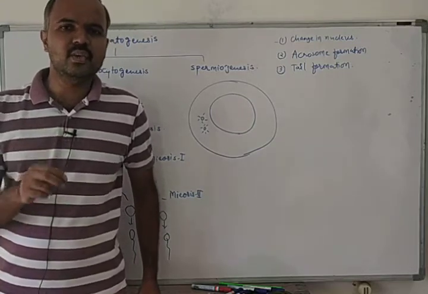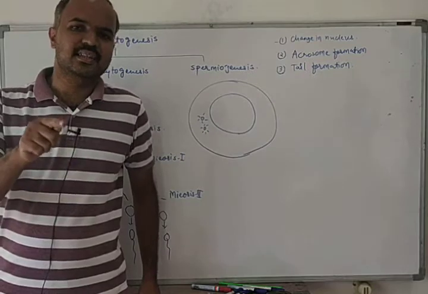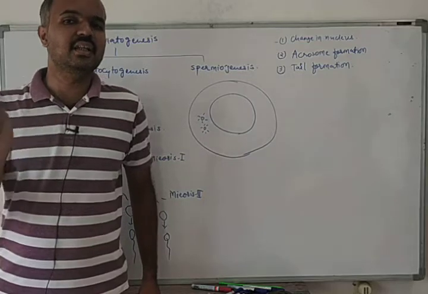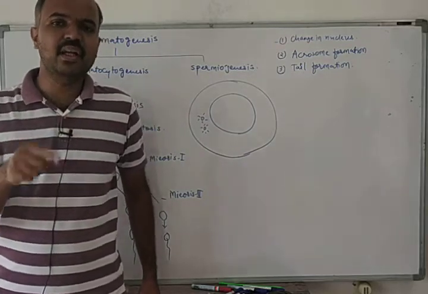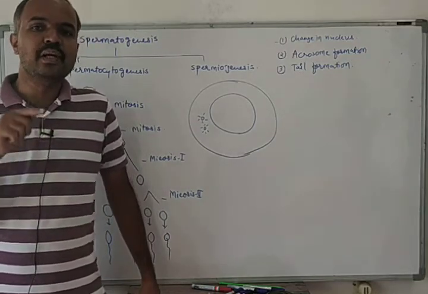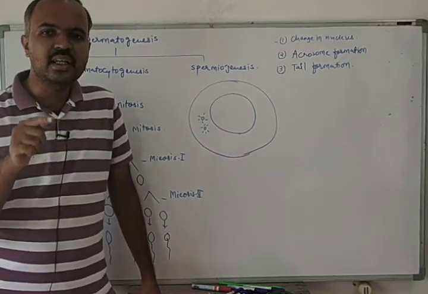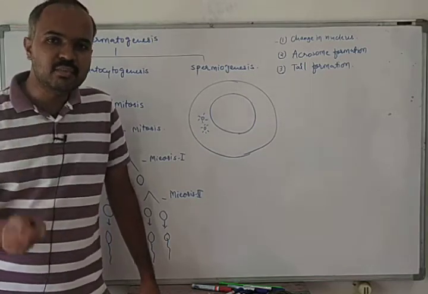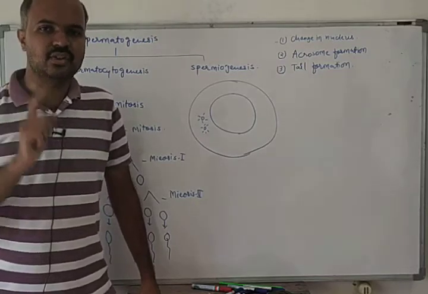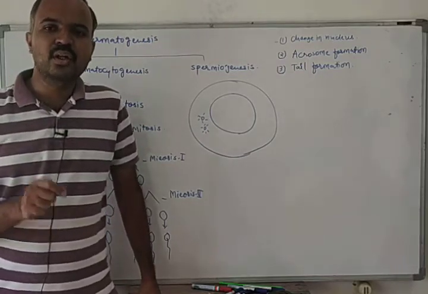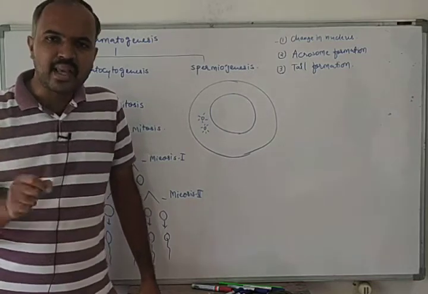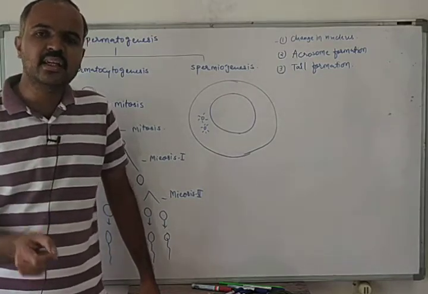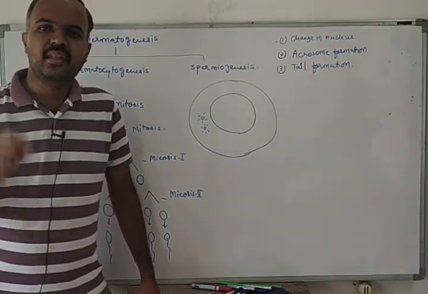Then this luteinizing hormone will travel to the testis and act on the interstitial cells of the testis, or Leydig cells of the testis. After being released from the anterior pituitary, the luteinizing hormone reaches the testis, acts on the Leydig cell or interstitial cell, and stimulates it to release testosterone.